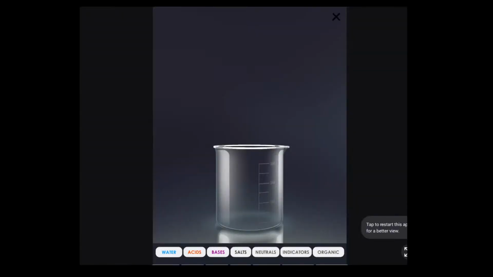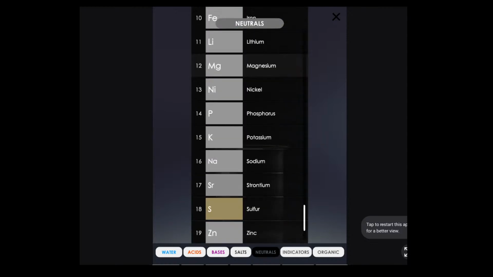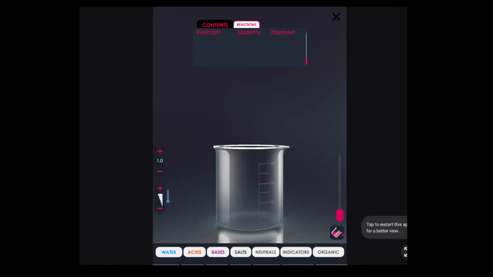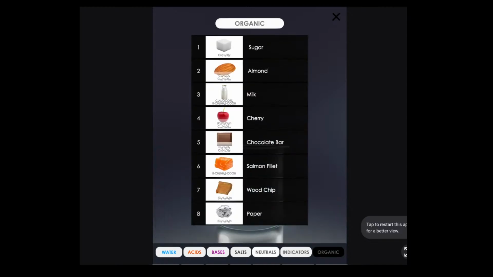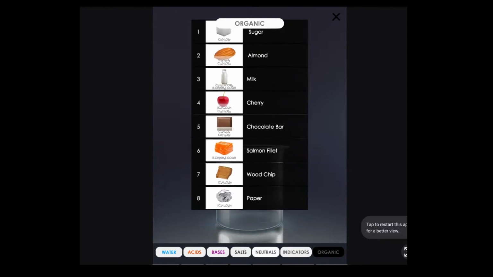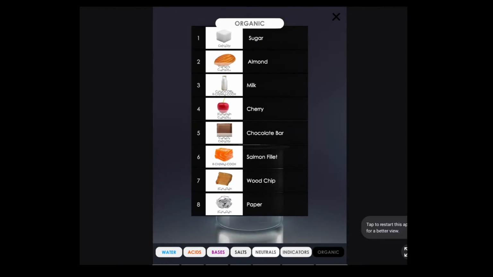So we got into the 3D simulation, and let's take a carbon compound. Let's see what carbon compound is available. Okay, so what I will do is take glucose. Sugar is also a type of glucose, so let's take that one.